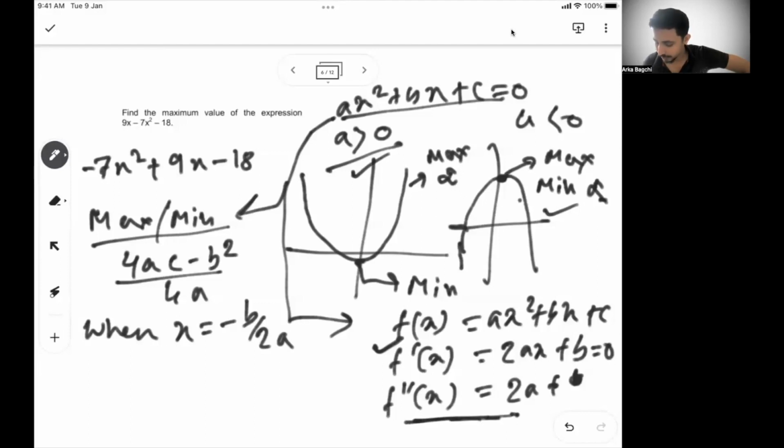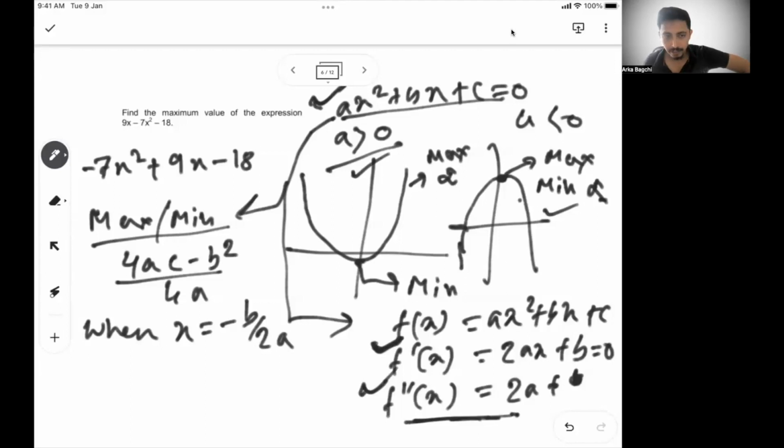So the second step of differentiation tells you at what value of x there will be a maximum or minimum. The second differential will tell you whether there will be a maximum or a minimum, and that depends on the sign of a. If you put x equal to minus b by 2a in this expression, you get 4ac minus b square by 4a as the maximum or minimum value.